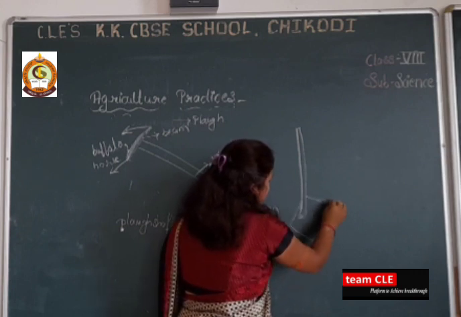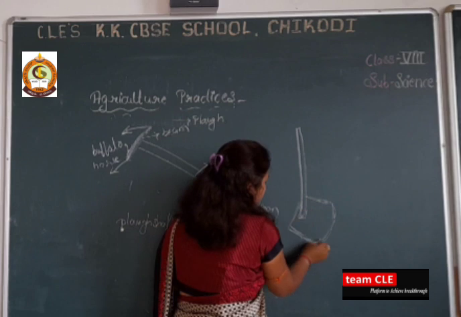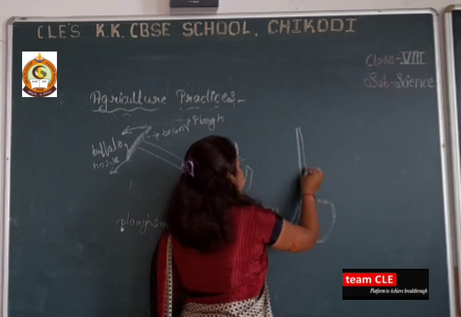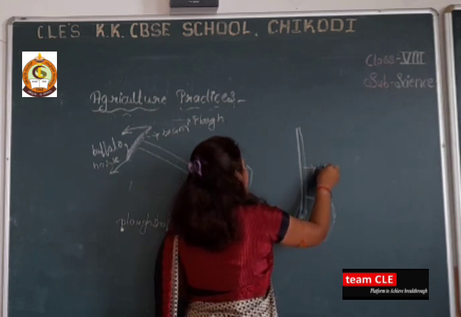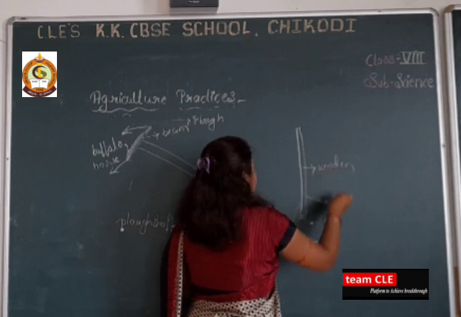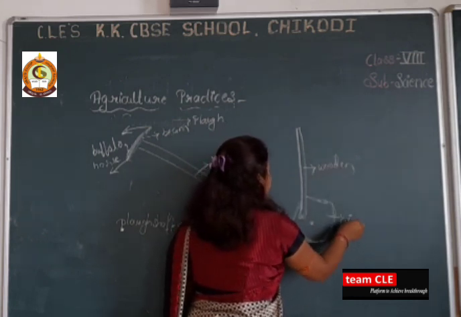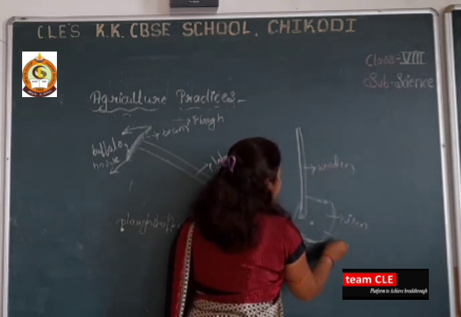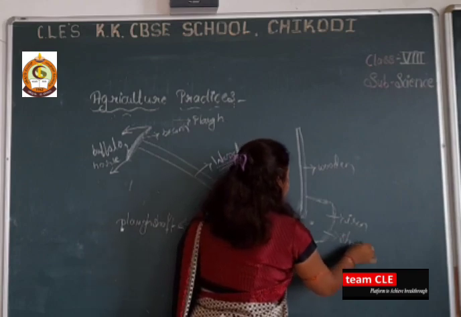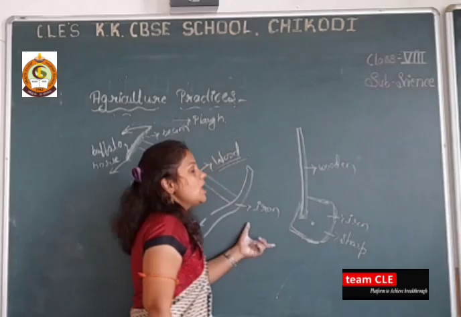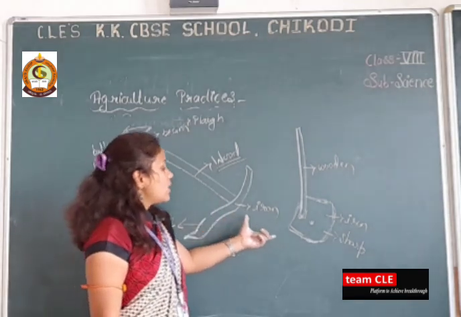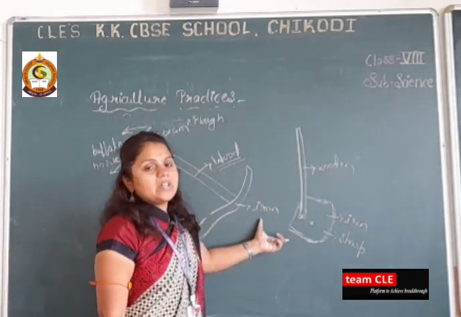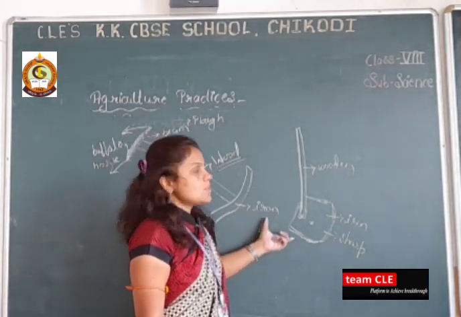This is also made up of iron and this is the wooden part. This is the iron part which is very sharp. For removing the weeds, we can use this hoe.